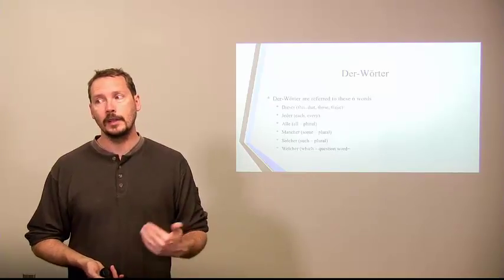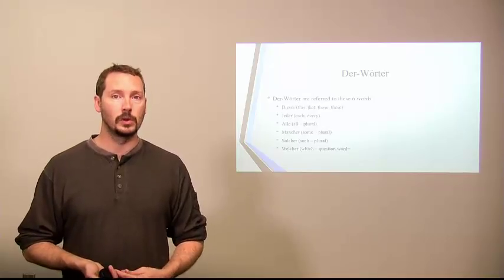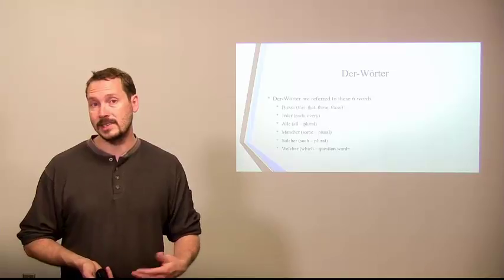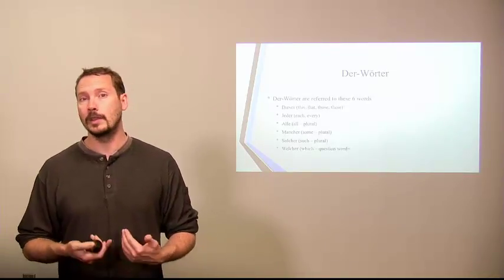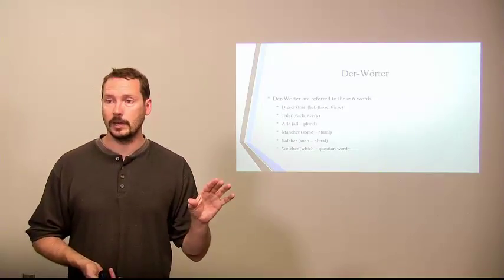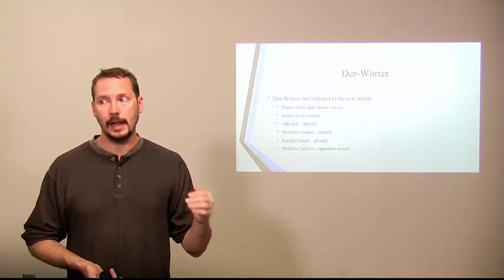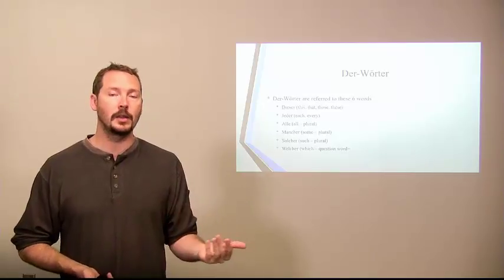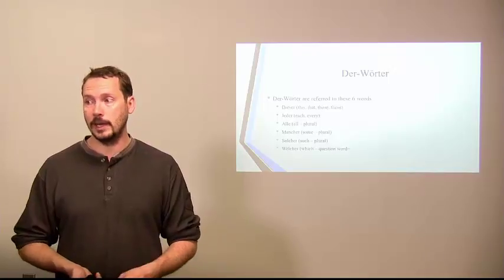Now, as we move down the list to alle, manche, and solche, these get used with plural. So I would say, for example, all books, but I don't say all book. I would say some books, but I don't say some book. So again, they only work with plural nouns. Again, jeder, singular nouns only. Dieser, singular or plural. Alle, manche, solche, plural nouns only, and welche could be either or. I could say which movie or which movies do you like. Same as you would in English.